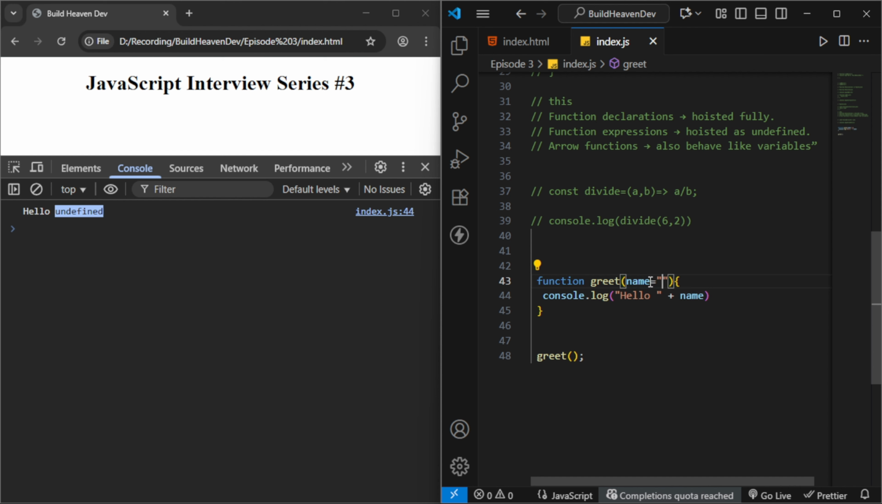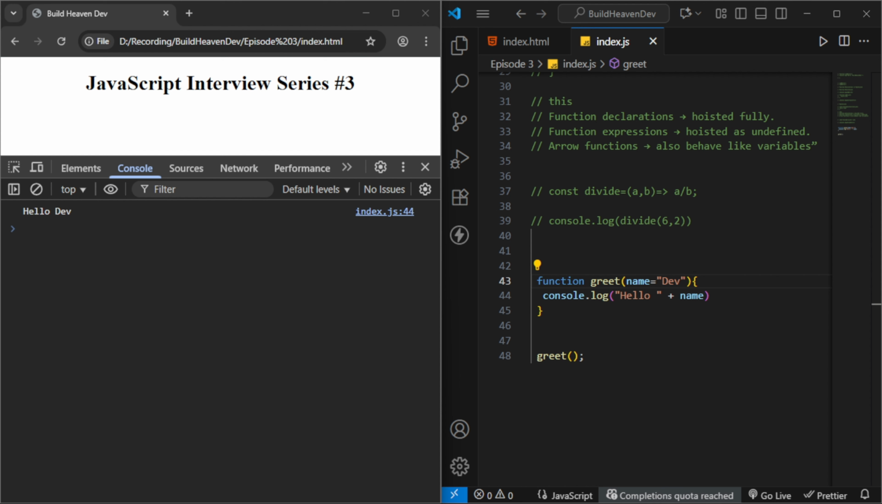whatever you want to give as a default value, just write it here. For example, I want to give the default value Dev. If someone forgot to give the name, it will print Hello Dev. So this is how default values actually work. This is very useful when you don't always have data, so you have to give default values.